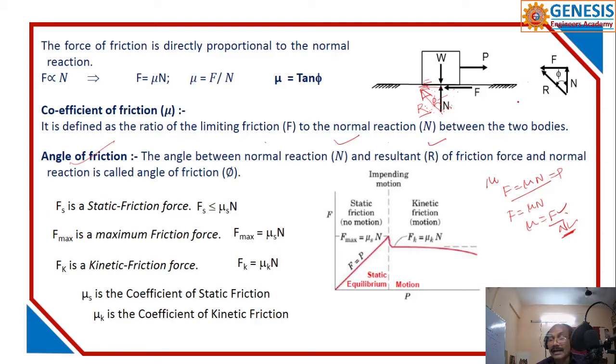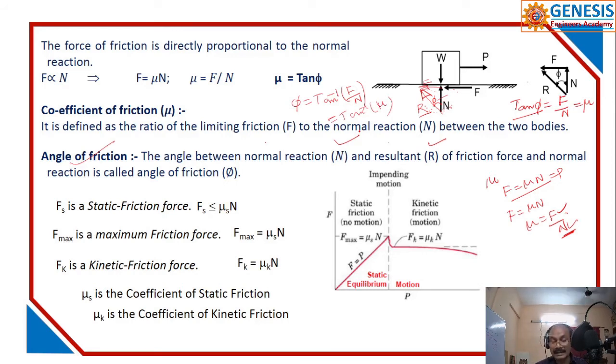Now from this triangle, I can find the trigonometric identity, that is tan phi is equal to opposite side by N, that is represented as mu. You got my point? So tan phi is equal to the coefficient of friction. If you are asked to find phi, it is tan inverse of F by N, or tan inverse of mu. Okay. So with this you are familiar with these words, and you should concentrate on units also.